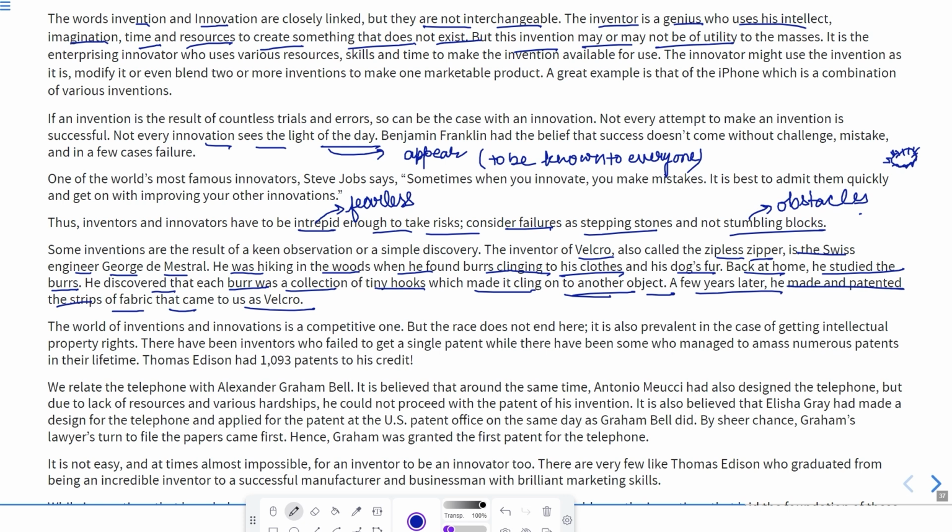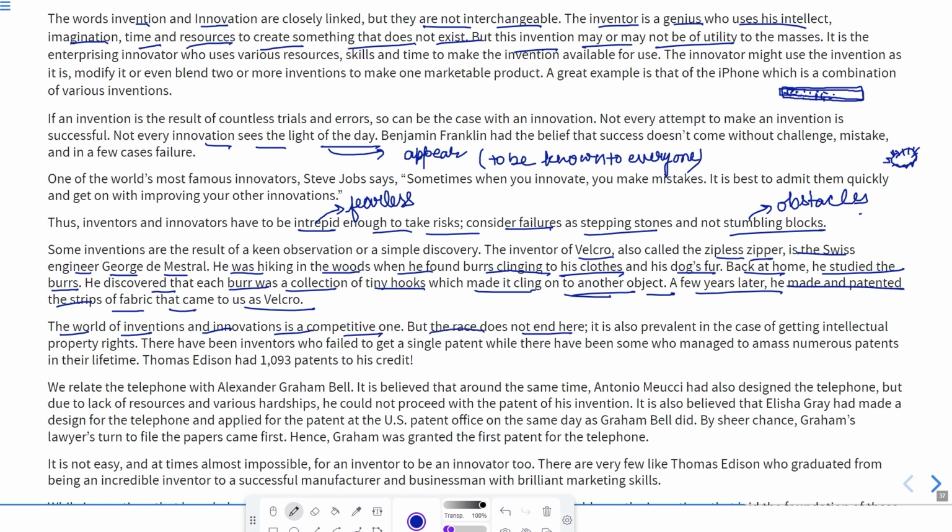One strip contains something sticky, and another strip is pasted onto it, and they make the bag close. Generally they are white or black in color. In the world of inventions and innovations, this is just an accidental invention. He just saw the burr, and this idea came to his mind.